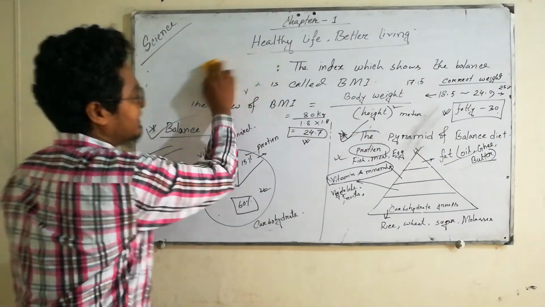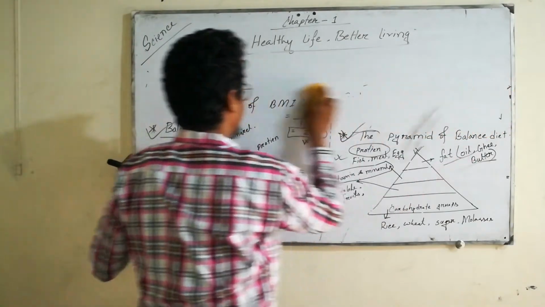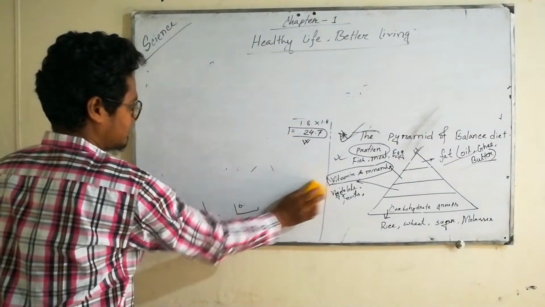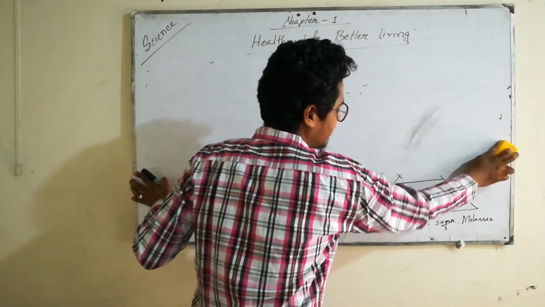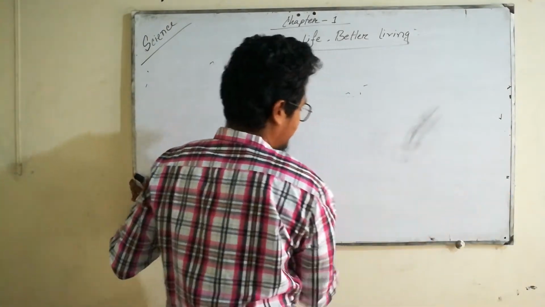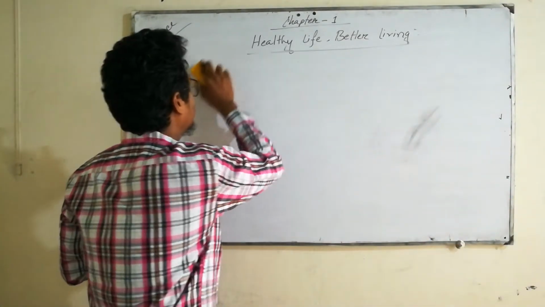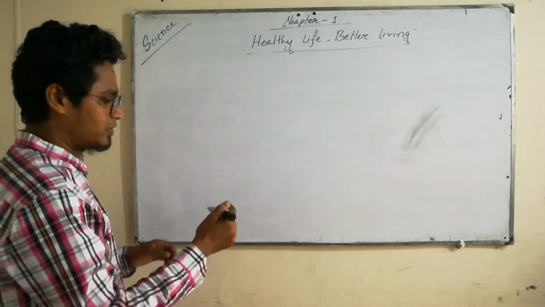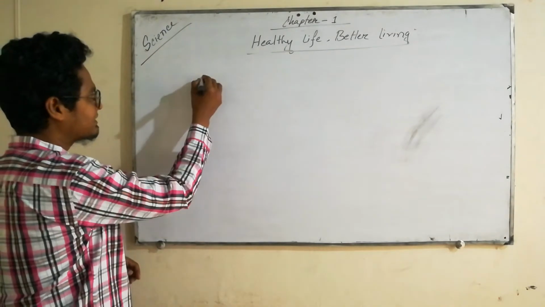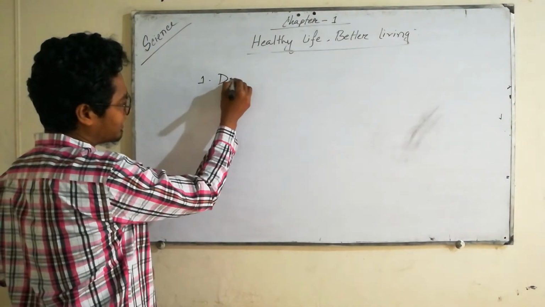Just take a time to clear the board. We can preserve our food in many ways. We are just going to look at some of them. First one is drying.